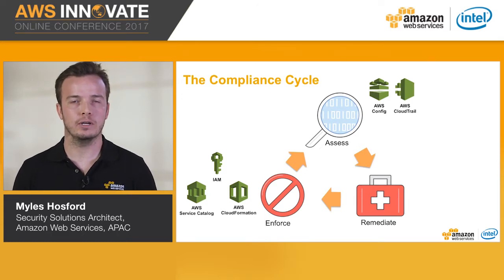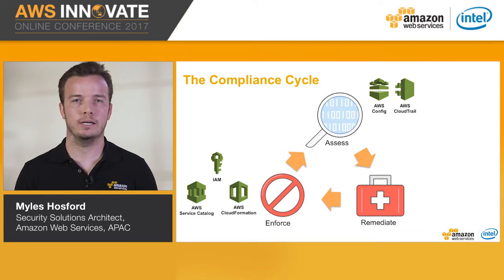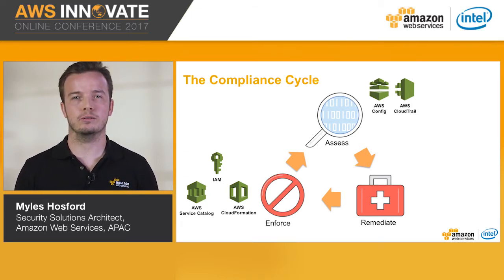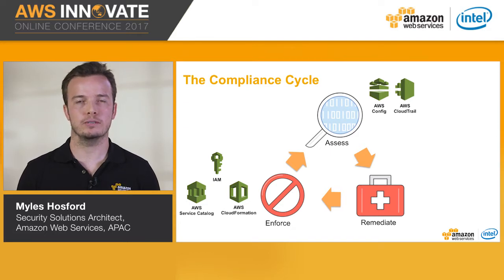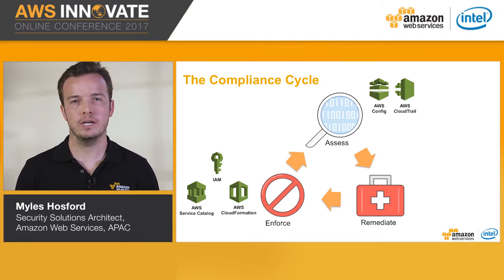In terms of assessing compliance, we have a number of services that can help you. AWS CloudTrail allows you to log and continuously monitor events related to API calls across your AWS infrastructure. CloudTrail provides a history of API calls that can be used to determine who made changes or accessed specific functionality within your account. AWS Config is a service that enables you to assess, audit, and evaluate the configurations of your AWS resources. Config continuously monitors and records your AWS resource configurations and allows you to automate the evaluation of resources against your organization's security policy.